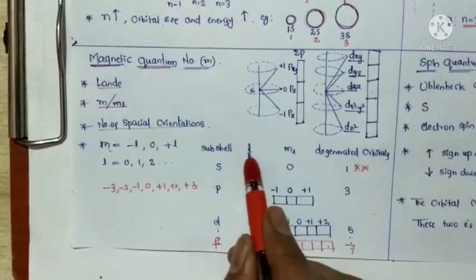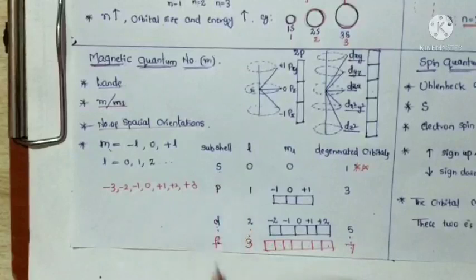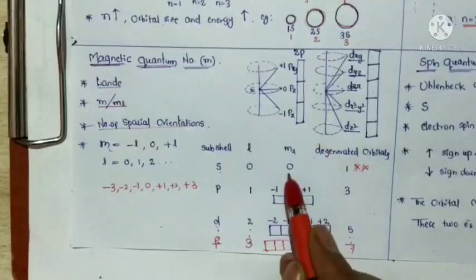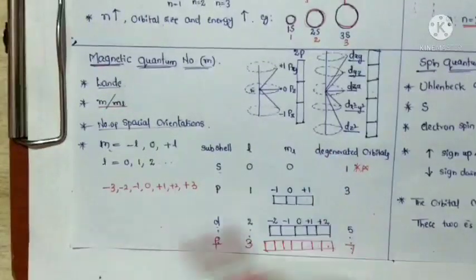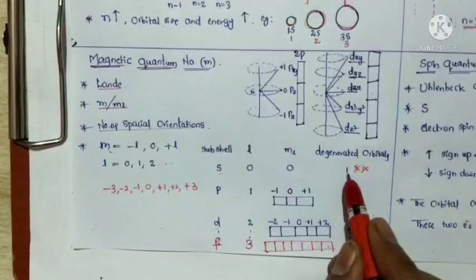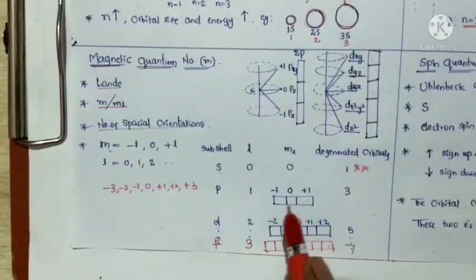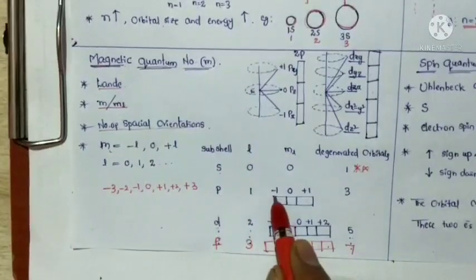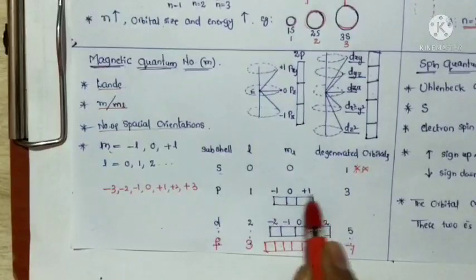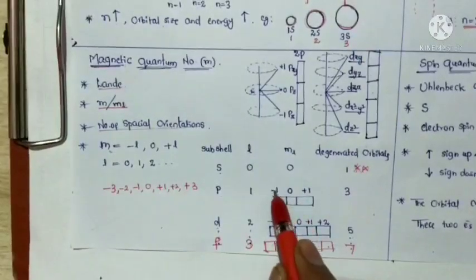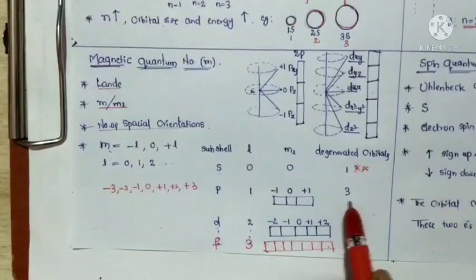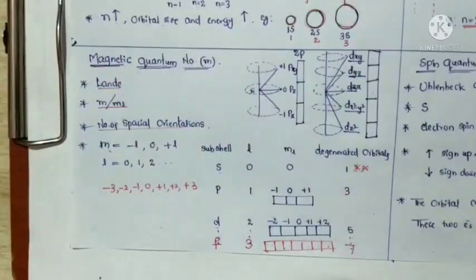For example, if L is equal to 0, that is the s subshell or s orbital, how many m values are there? Only one m value, that is 0. And how many degenerate orbitals are present? Only one. Next, if L is equal to 1, that belongs to the p orbital, how many m values are there? Three: minus 1, 0 and plus 1. So from this we can calculate that 3 orbitals have the same energy. Degenerate means having the same energy.